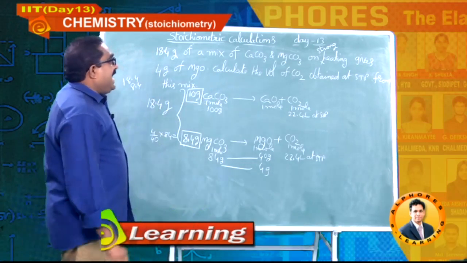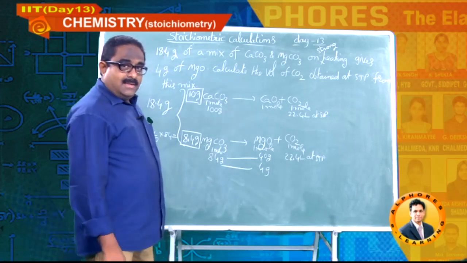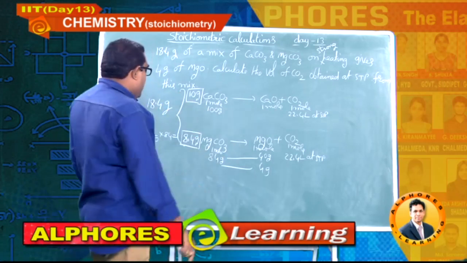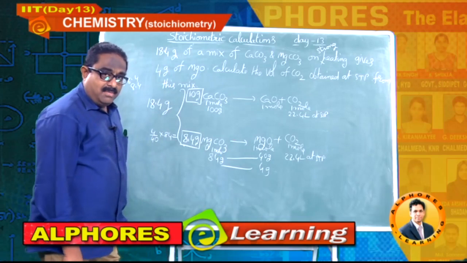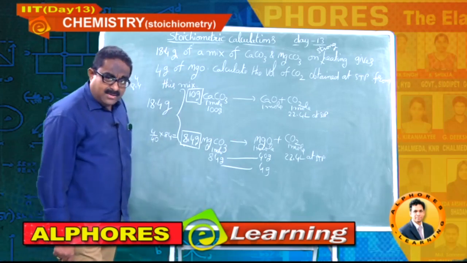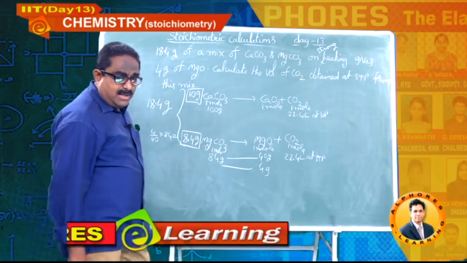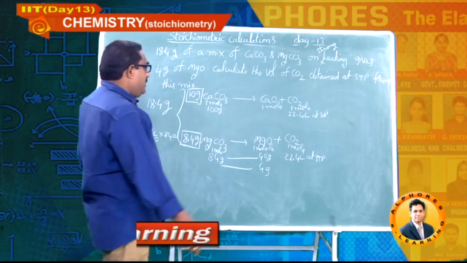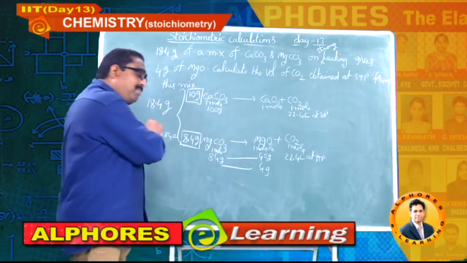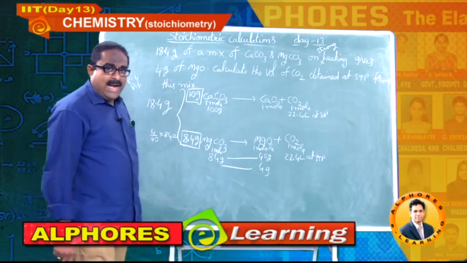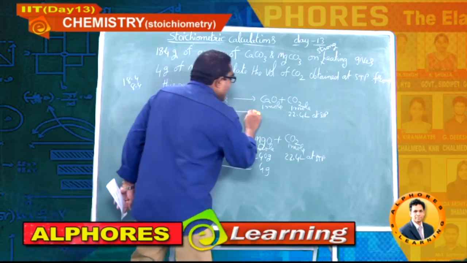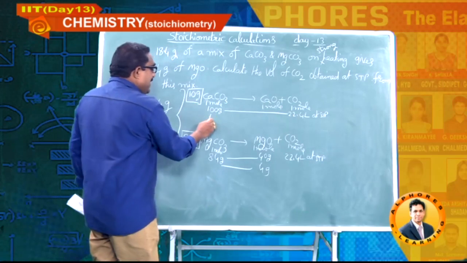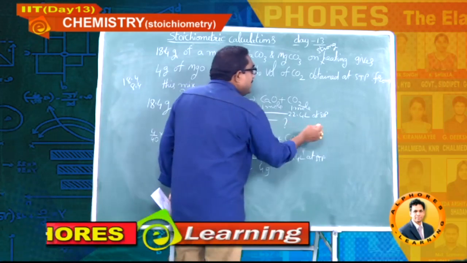Now, the mixture has been analyzed: 18.4 grams contains 10 grams of calcium carbonate and 8.4 grams of magnesium carbonate. But actually what he is asking you to calculate is the volume of carbon dioxide obtained in this process. It means carbon dioxide is coming from both the substances, from calcium carbonate and as well as from magnesium carbonate. So, total volume we should find out. Now come to the calculation. 100 grams give 22.4 liters at STP, but this time we are having only 10 grams, students. So, what is the volume?